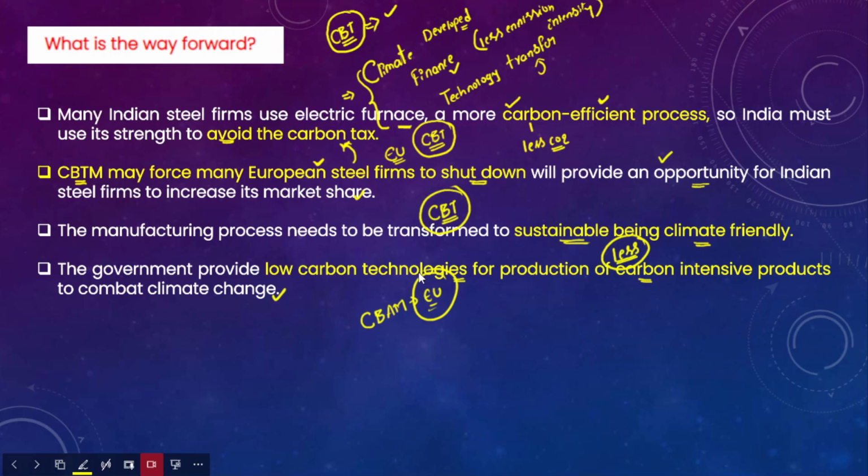products. Apart from that, India should use its strength to avoid carbon tax, and the opportunity that was created because of this CBT in these European Union countries should be seized by the Indian manufacturing companies. So that's all about the carbon border adjustment mechanism, and thank you.